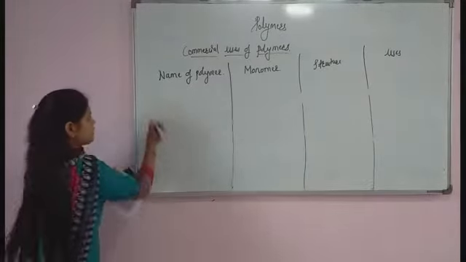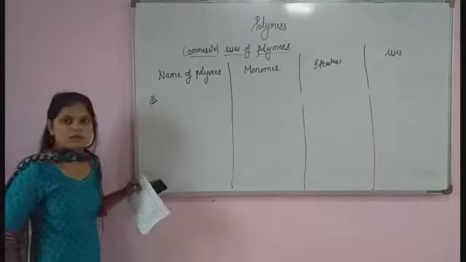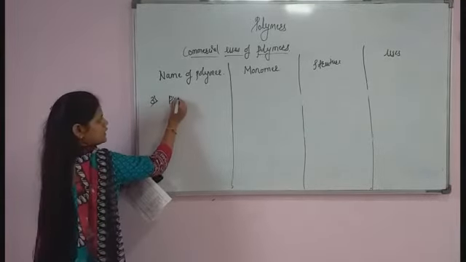So the third example of polymer will be PVC.